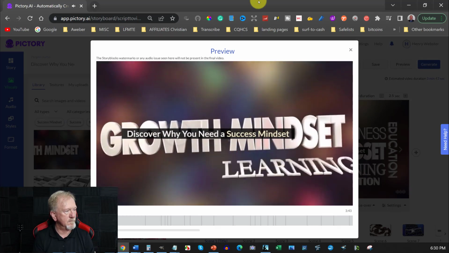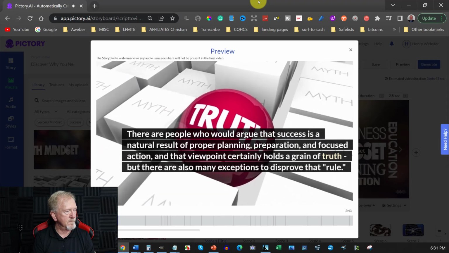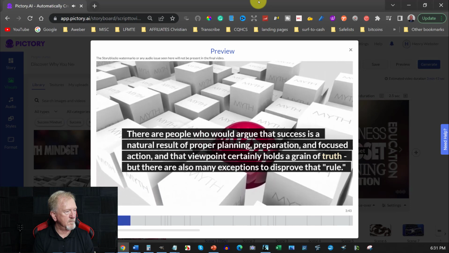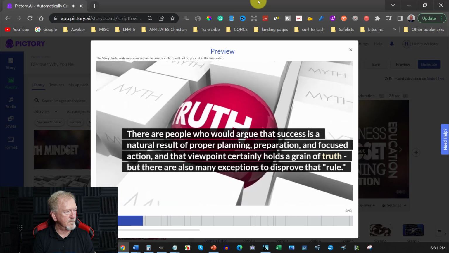Discover why you need a success mindset. You hear it all the time. Success is a state of mind. There are people who would argue that success is a natural result of proper planning, preparation, and focused action, and that viewpoint certainly holds a grain of truth, but there are also many exceptions to disprove that rule.